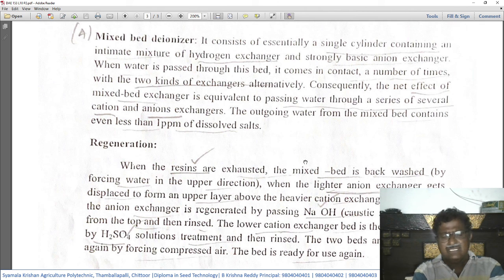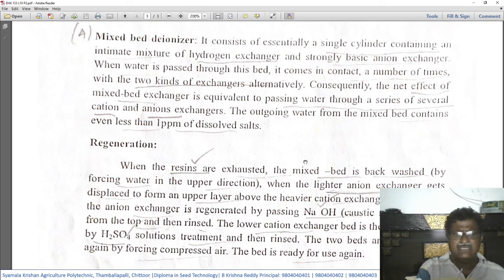That means since the water is passing through a series of layers of both cation and anion exchange materials, the final output will be very pure, or very soft, compared to the previous method of treating the hard water.